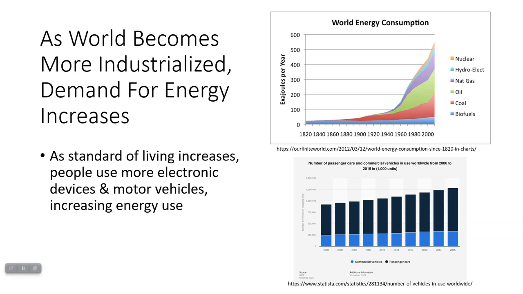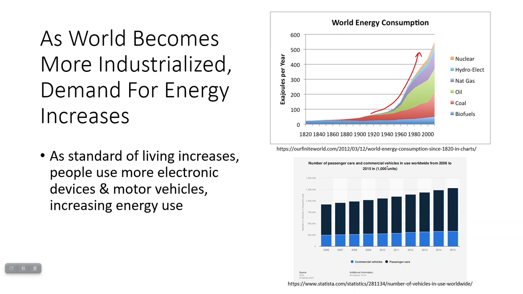This trend is very similar to the global trend of energy use. As more and more countries raise their standard of living or become more industrialized, they use more energy. For example, the top graph looks at world energy consumption, divided by type of energy, and you can just see that the use of energy has increased exponentially. If you look at the bottom graph, this is between 2006 and 2015,